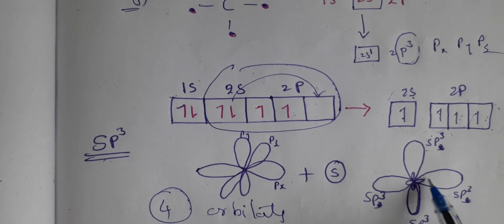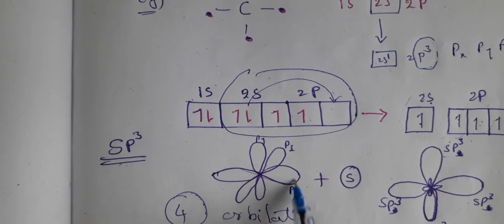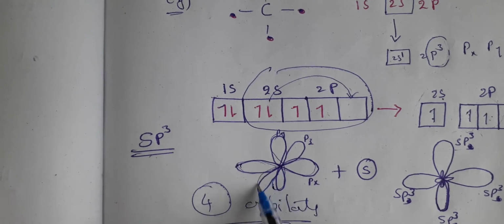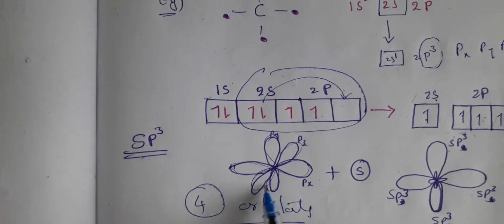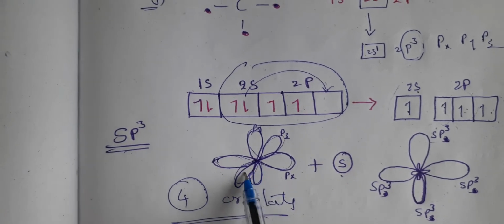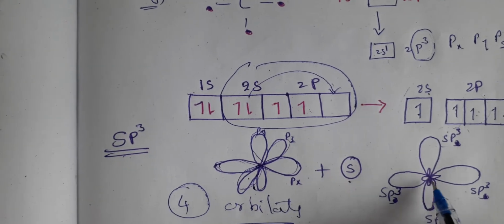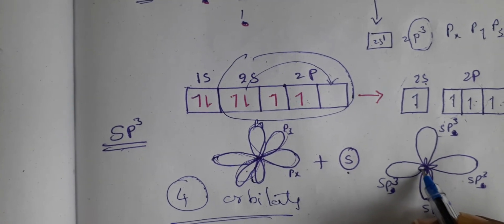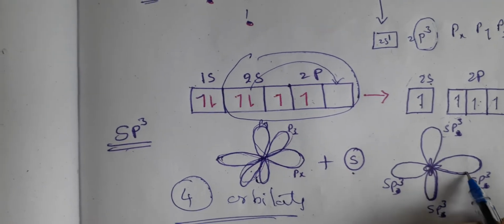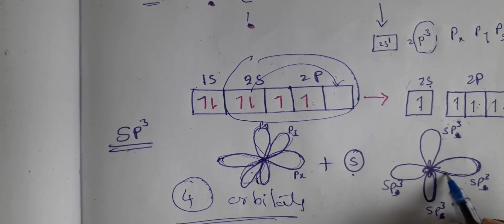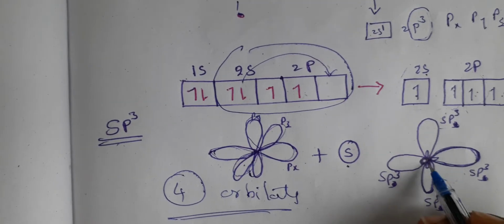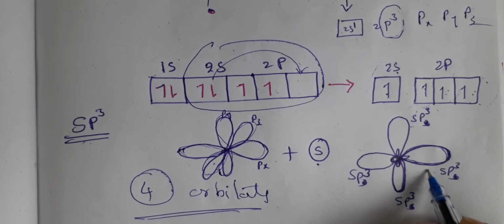Here, this is a dumbbell shape, px, vertically it is py, and this is pz. When this is combined with the s orbital, the other end of it will not be of the same size. It is very small. This loop will become very small, and this loop is a little bit big. Can you see what I am drawing? This is a single sp3 hybridized orbital.